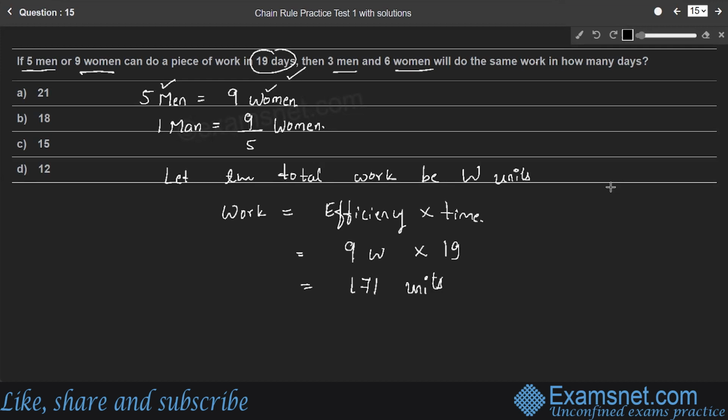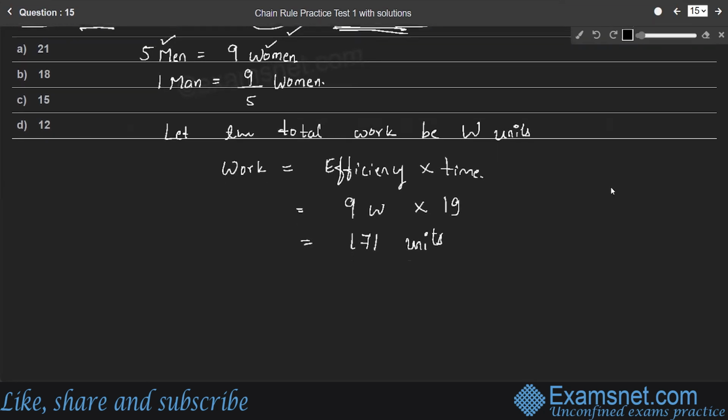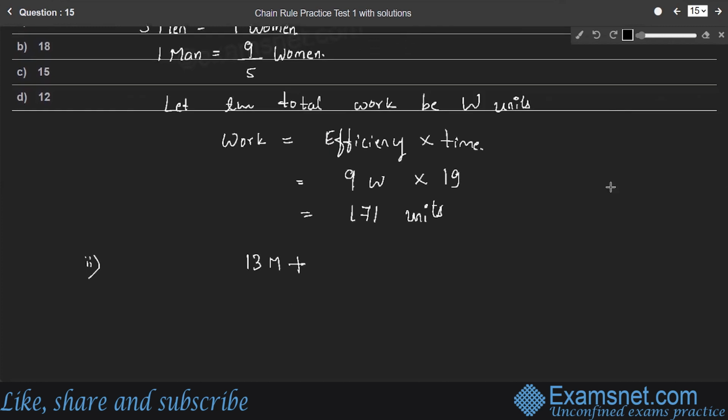Then 3 men and 6 women will do the same work in how many days? So that means in the second case, 3 men and 6 women will do the same amount of work, which is 171 units of work. In how many days?